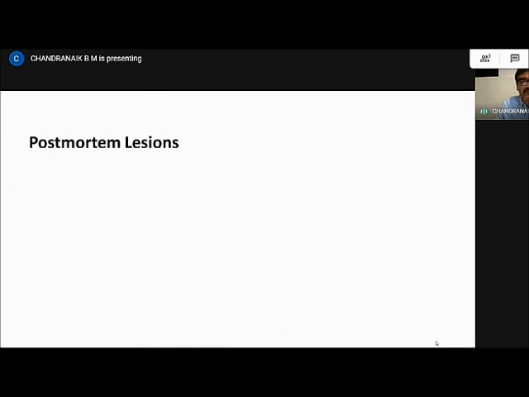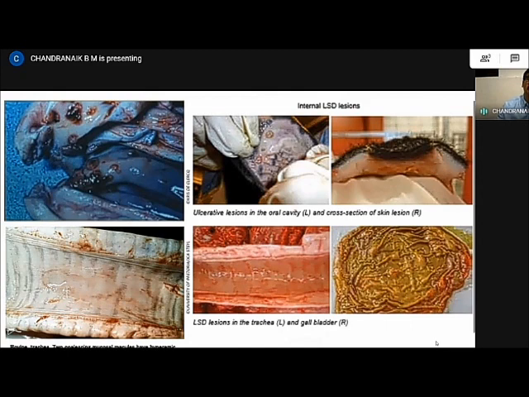So coming to the postmortem lesions. I believe most of the veterinarians who are listening here would have definitely done the postmortem of a sheep pox or a goat pox animal. You can see the lesions inside the carcass, inside the body of the animal, are more severe than the lesions that we see outside on the skin of the animal. In a similar pattern, we can see the lesions in LSD also.